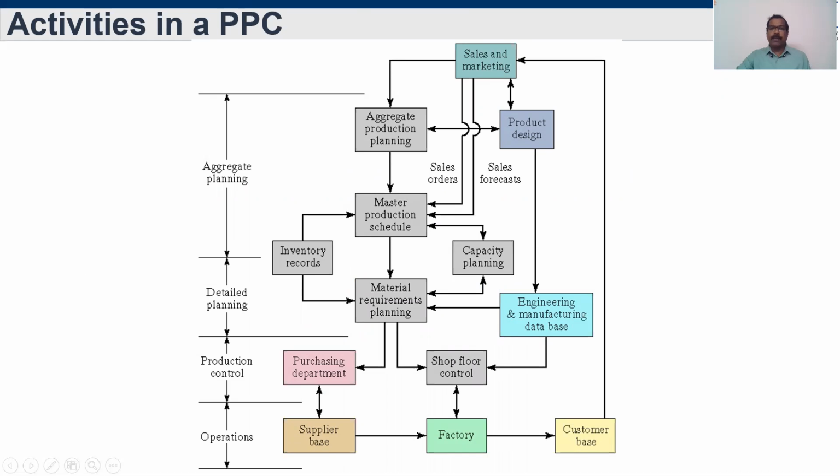It's primarily based on the factory. From the factory, customer need is very important. Customer need will be gathered by the sales and marketing team separately. Then the sales and marketing team will contact aggregate production planning. So now we'll discuss what aggregate production planning is.